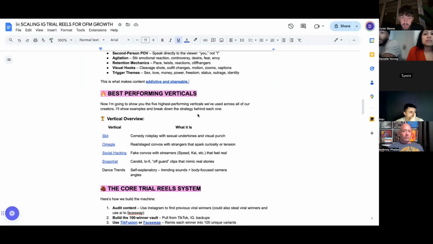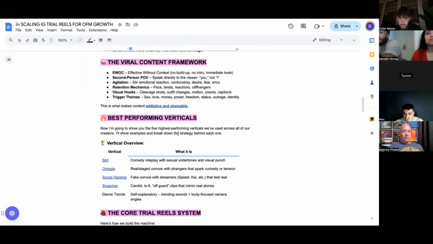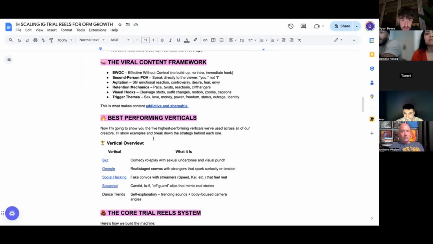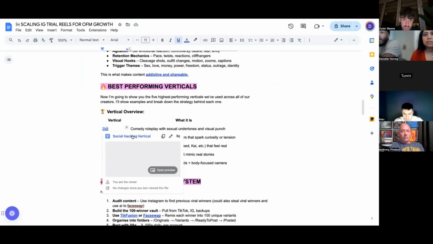Now, in terms of verticals, right? The best performing verticals across all of our creators to this day are still skits, Omegle, social hacking, Snapchat, and dance trends, right? These are the 5 highest performing verticals that we've used across all of our creators. And I'm going to show some examples and break them down as well, right? So obviously you've got skits first. So if we look at the skits example, sorry, this is the social hacking one we'll do first. Let's just do social hacking, right?